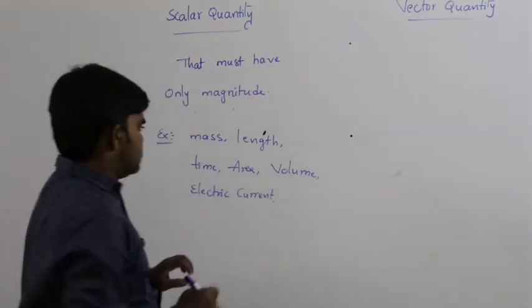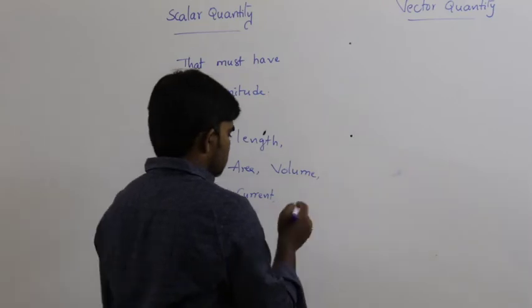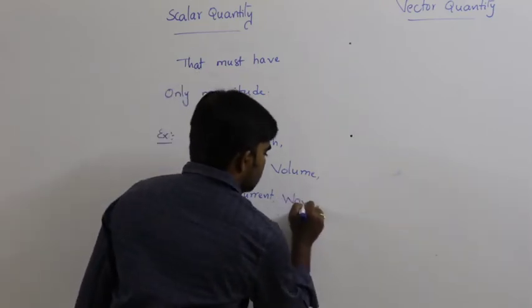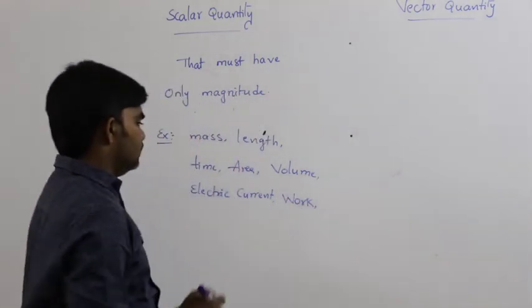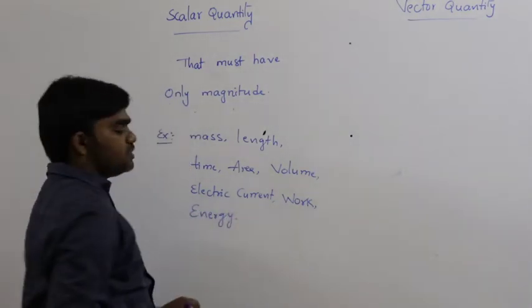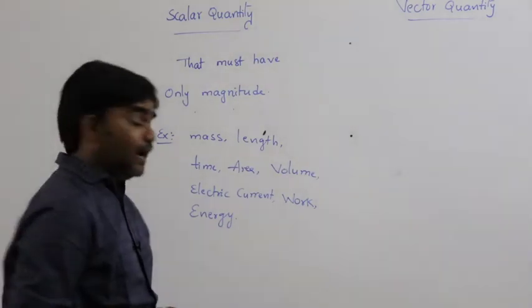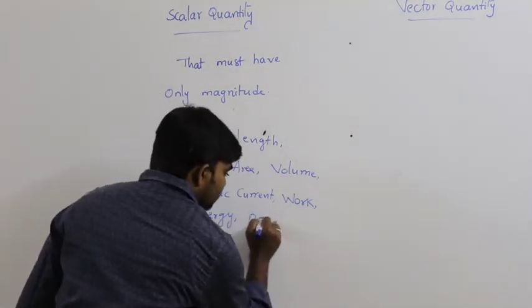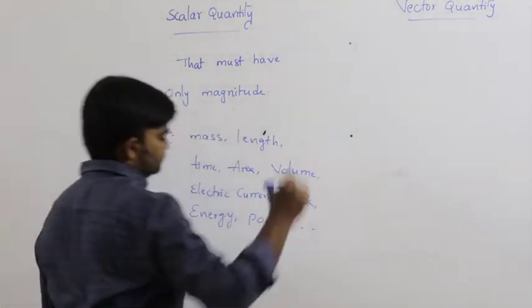Like this, etc. Again, work is a scalar quantity, energy is a scalar quantity, and power is a scalar quantity, etc.